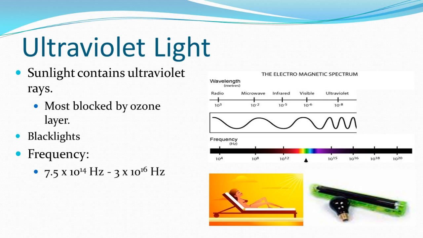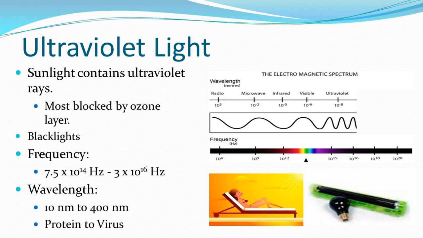Frequencies run between 7.5 times 10 to the 14th to 3 times 10 to the 16th. As that exponent goes up, we know that the frequency is getting bigger and bigger. So there's more waves per second, which means the wavelength has to keep getting smaller and smaller. We're getting even lower on that nanometer scale. This is about the size of a protein or a virus at this point.